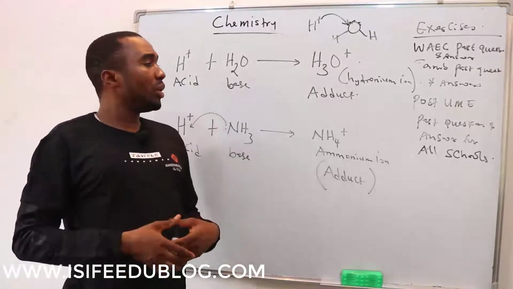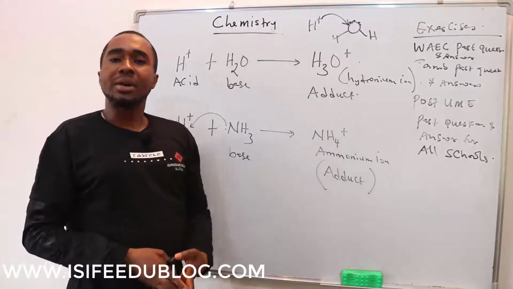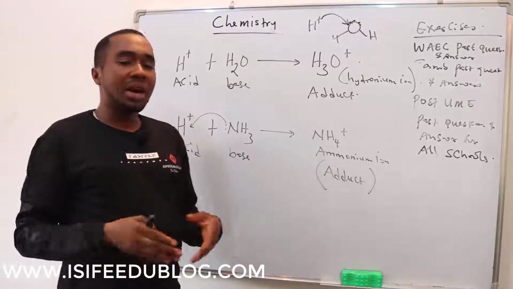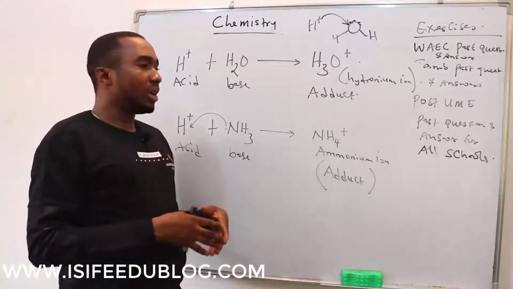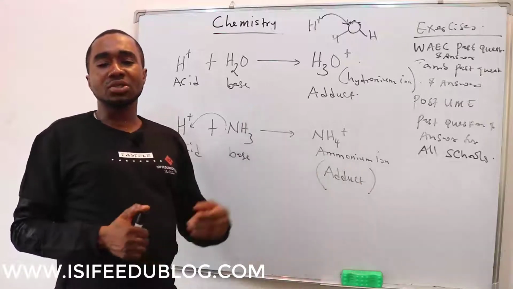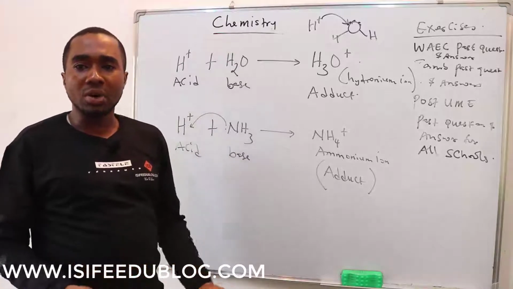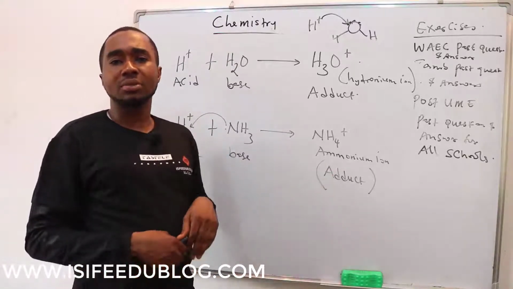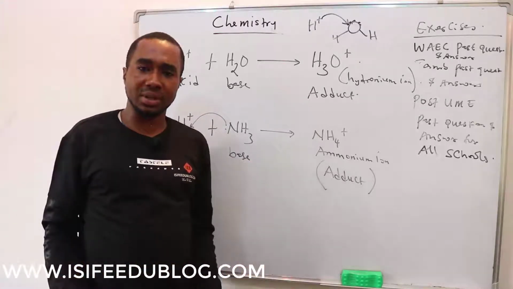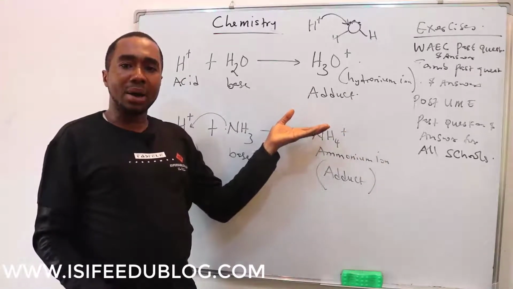In conclusion, there are various ways you can define acid, and they include the Arrhenius acid-base concept, the Bronsted and Lowry acid-base concept, and the Lewis acid-base concept. The Arrhenius concept defines an acid as a substance that ionizes in water to produce hydrogen ion, and a base as one that ionizes in water to produce hydroxyl ion. But there are limitations, because some bases do not have OH ion. How can they produce OH ion since they don't have it? But there are improvements on that, as given by Bronsted and Lowry.